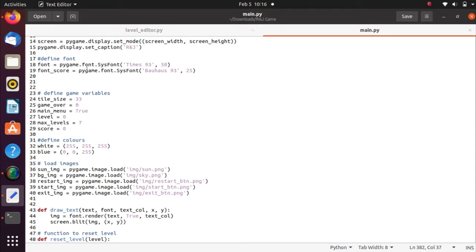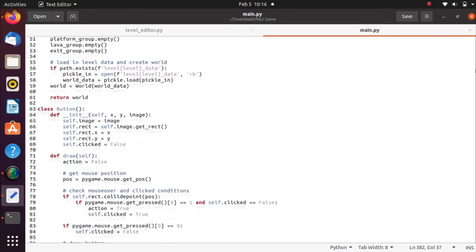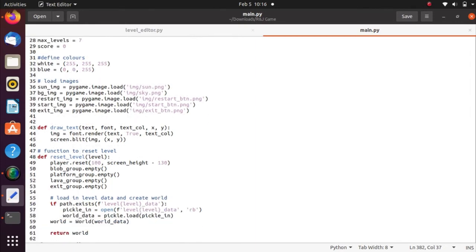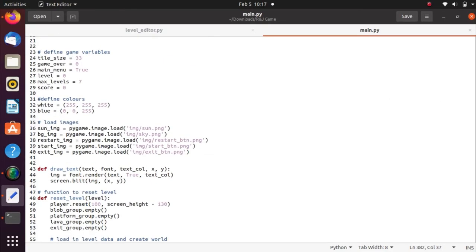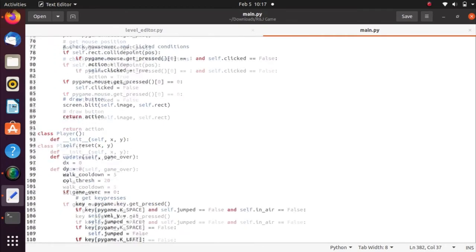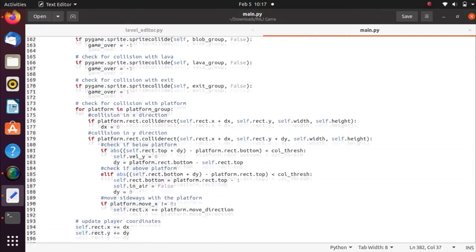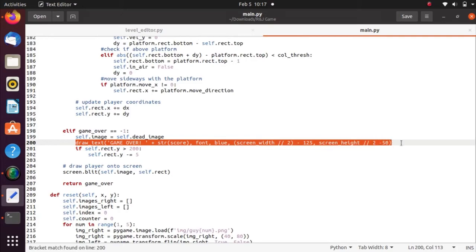This variable will be used in every object that we put in this game, and the color variable will be used in the draw text method. We use the draw text method to show that if we lose, we draw the text game over, and it will indicate the score that we get.